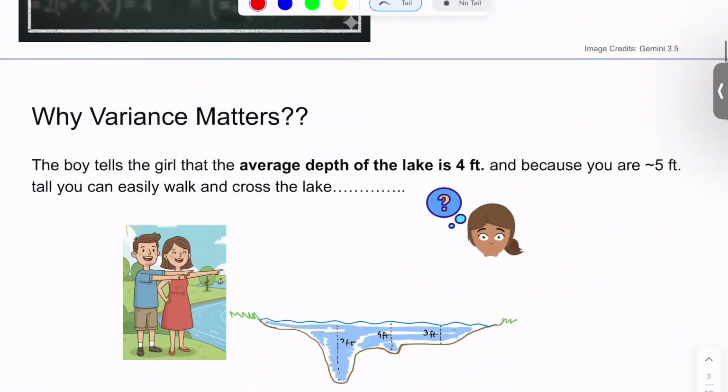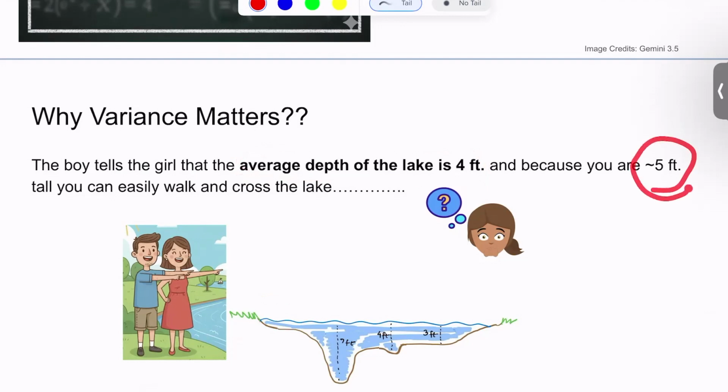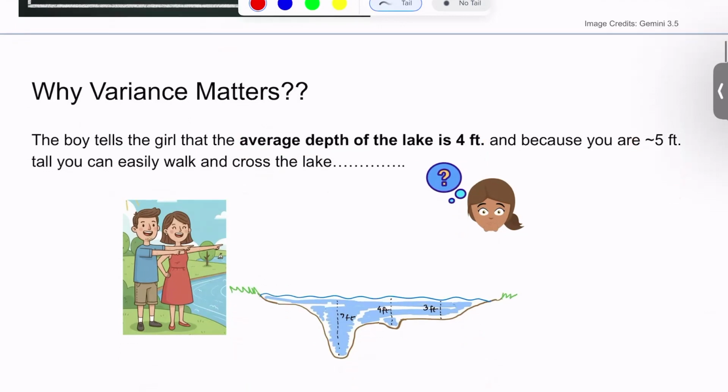So let's imagine that there are two friends standing near a lake, and one of the friends suggests that the other one can cross the lake because the average depth of the lake is 4 feet, and because the other one is 5 feet, they can easily cross the lake. Now, if you notice the lake, at some place it also has a depth of 7 feet. So, isn't the suggestion of crossing the lake, because the height is just 5 feet and the average is 4 feet, a riskier suggestion to have?